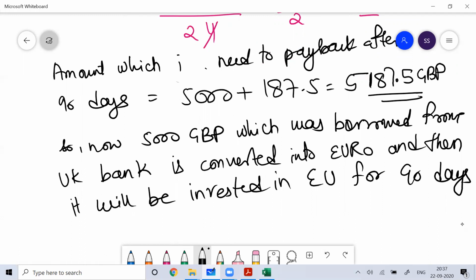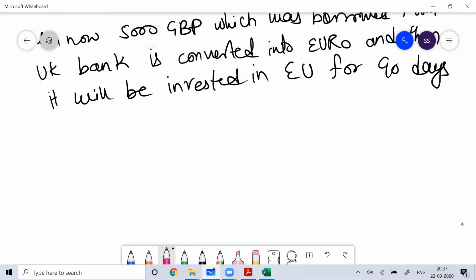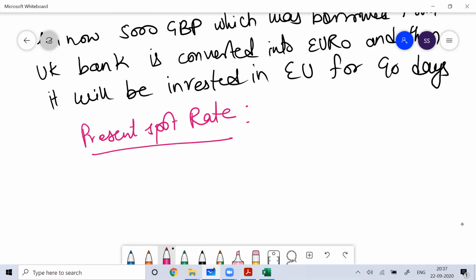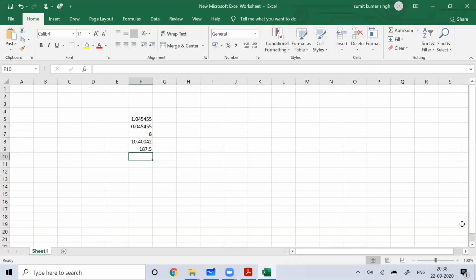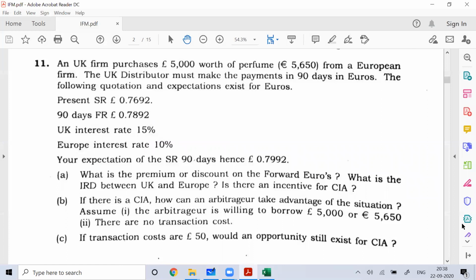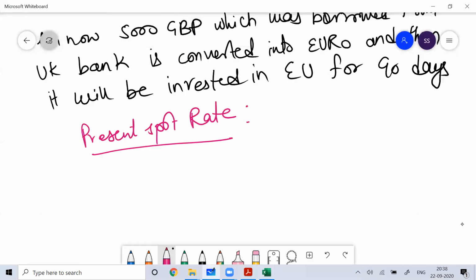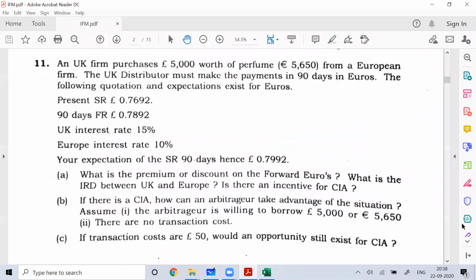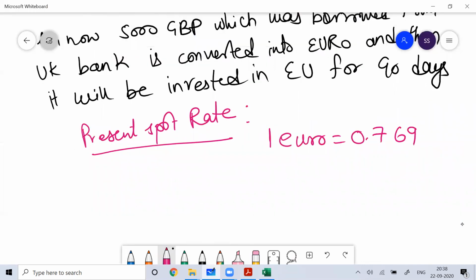Okay. So the present spot rate, you can see the present spot rate. The present spot rate is 1 euro equal to 0.7692 pound.